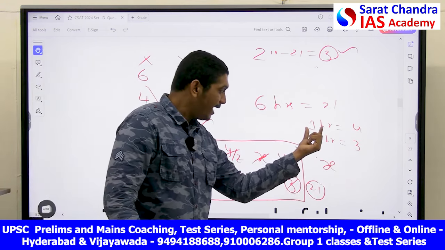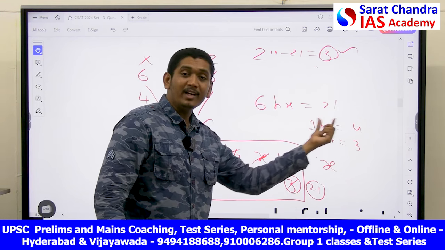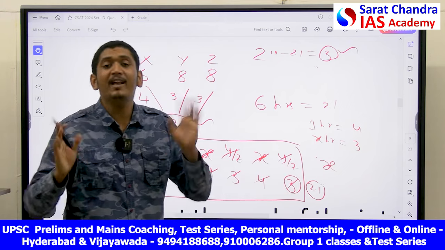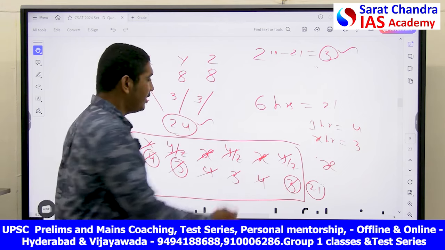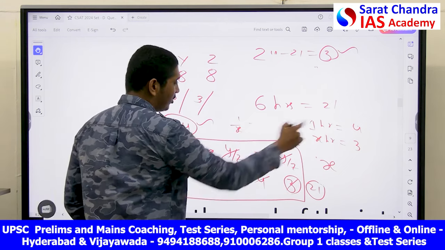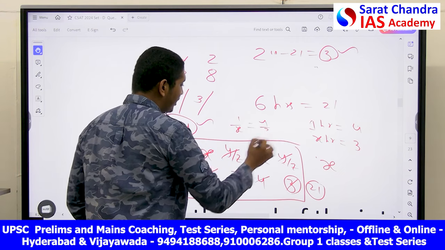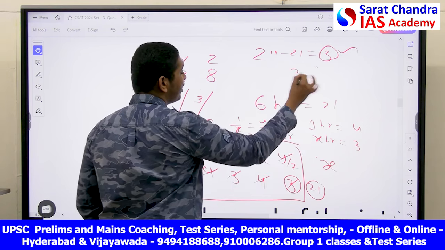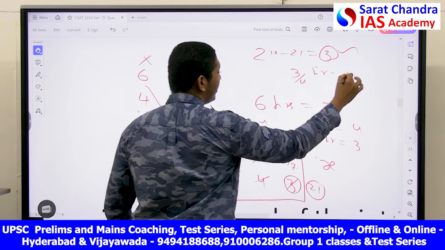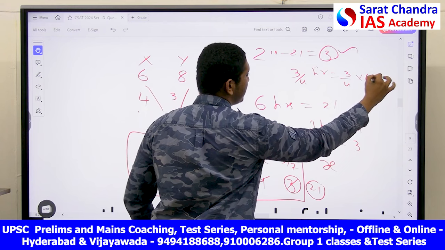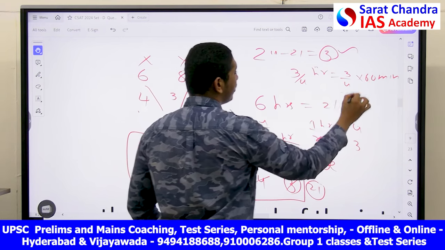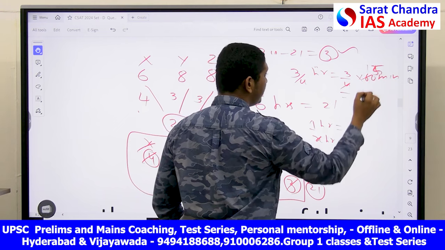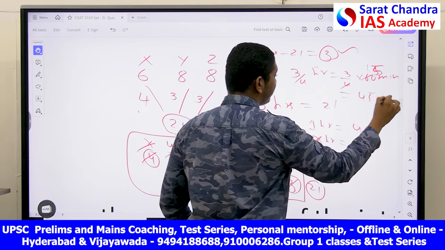Hope you understood. X can complete 4 work in 1 hour. To complete the 3 work, how much time will X take? That's what we have to find. That is, if you divide 3 by 4, it is 3 by 4 hour. What is 3 by 4 hour, my friend? 3 by 4 into 60 minutes. 4 ones are 4, 4 fives are 20, 15 into 3 is 45 minutes.